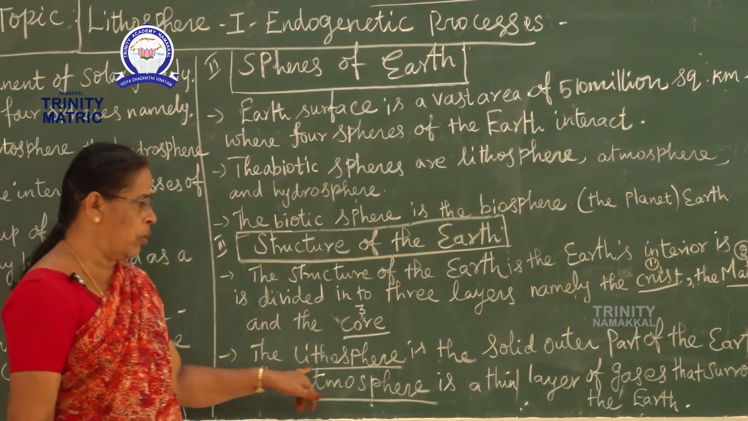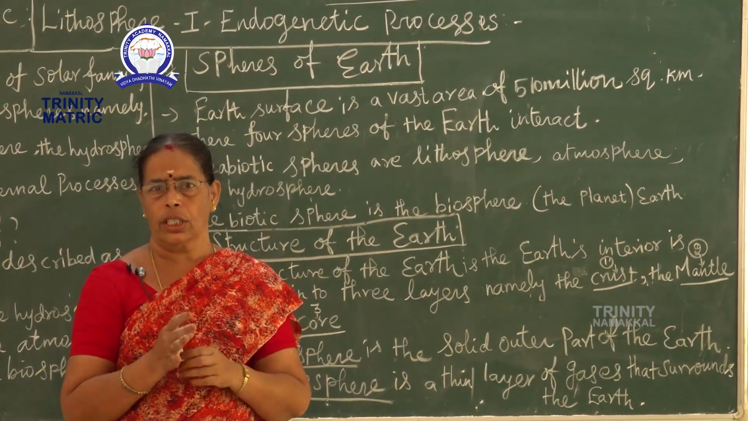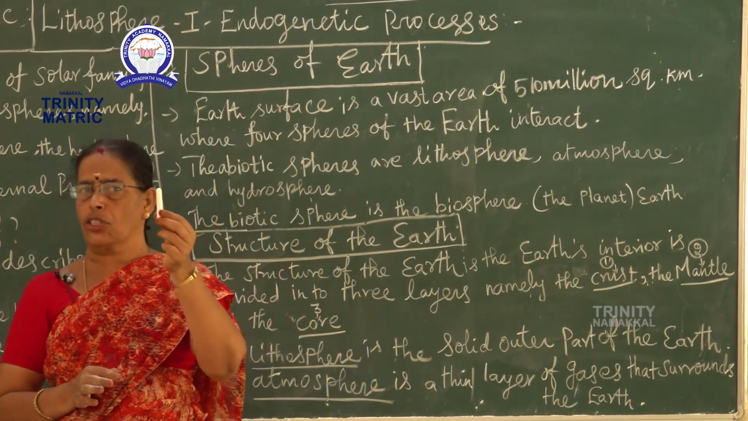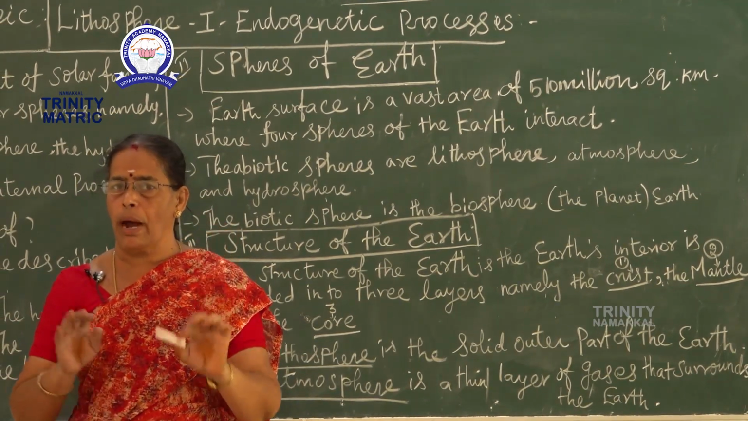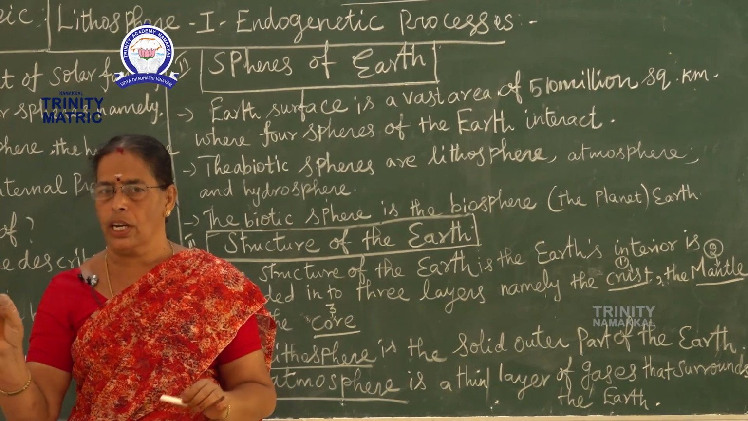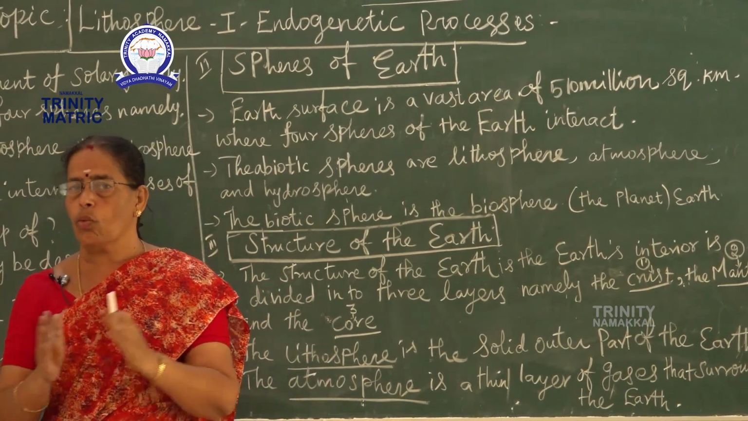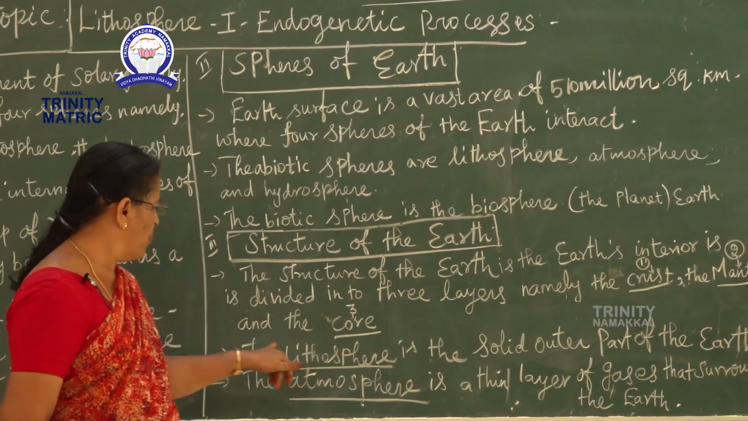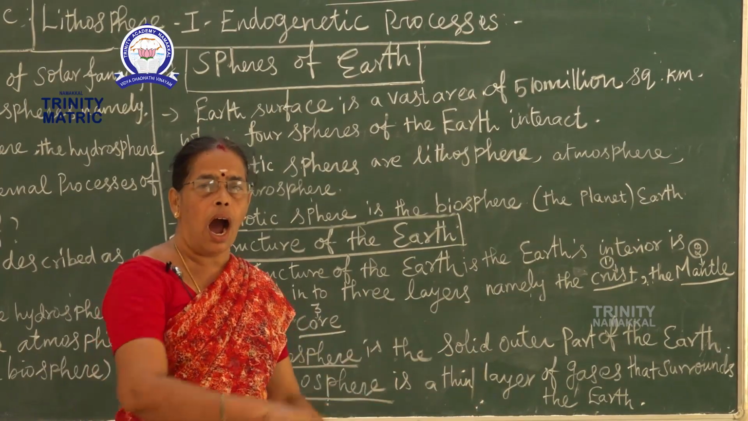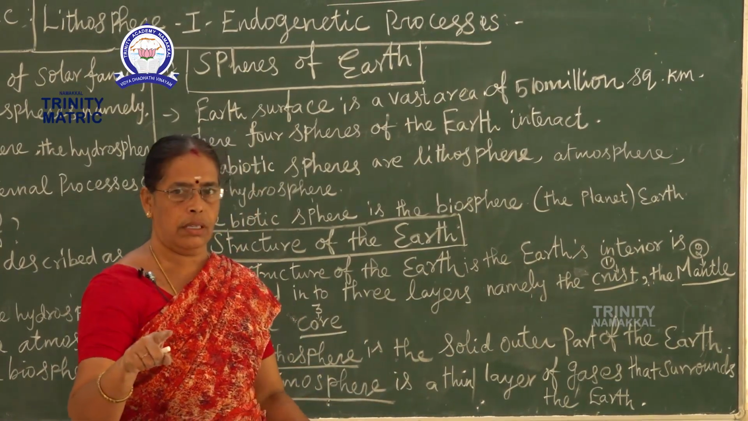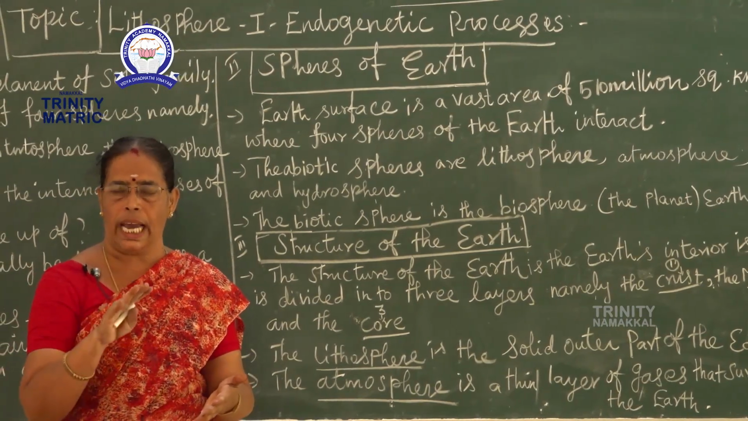And number 1, the lithosphere, how is it? It is a solid. You know, the chalk example, it is a solid. But water is liquid. Do you understand the difference? What is solid? What is liquid? So, the lithosphere is the solid outer part of the earth.